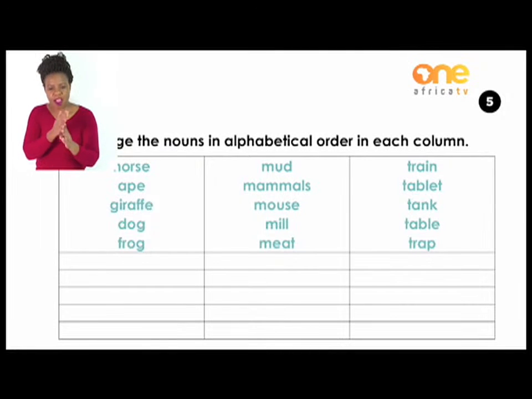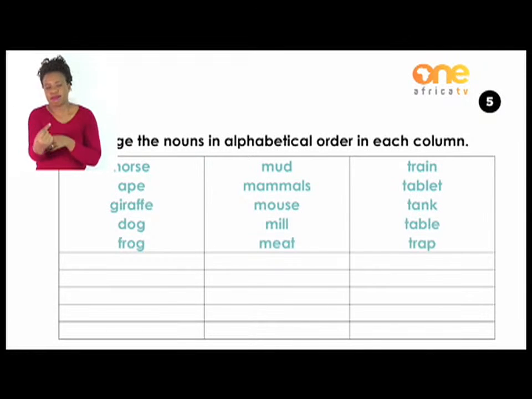Right, for instance, if we look at the first column where we have horse, ape, giraffe, dog, and frog. The first word of the alphabet there is ape, followed by dog. We also have frog, giraffe, and lastly horse. All right, do the remaining activities.